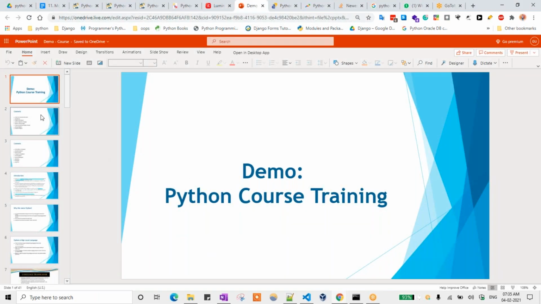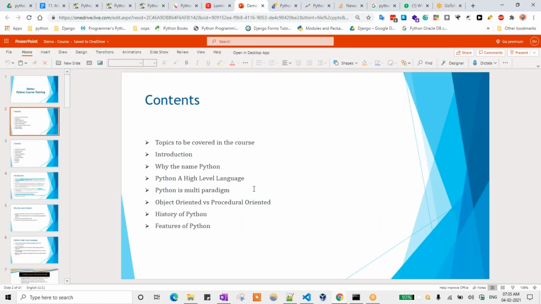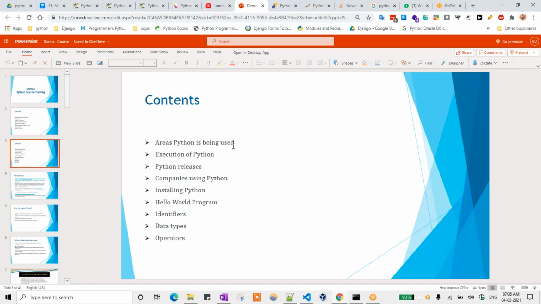This is the content of the session as of now. Topics to be covered in this course: introduction of Python, why the name Python, Python as a high level language, why we are calling it Python, Python is multiple paradigm, object oriented versus procedure oriented, history of Python, what are the features of Python and where we need to use Python. Areas where Python is being used, execution of Python and Python releases.